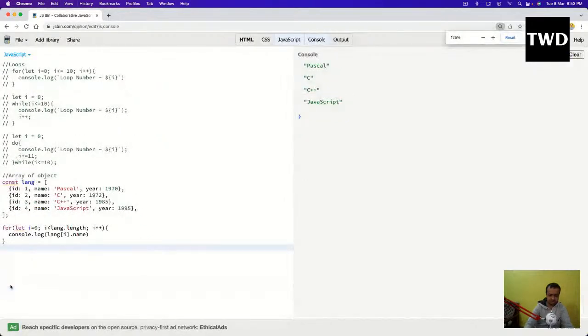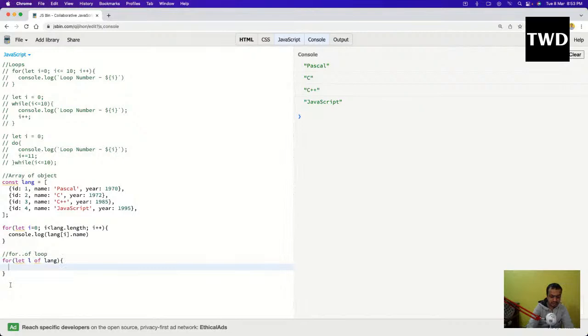Let me reduce it a bit. For of loop is there. For let L of lang, then console dot log L dot year. Internally it works like the traditional loop, but as most people find this loop very complicated or very lengthy, a lot of changes have been made in all the languages. Like here, let L, so L is an item.